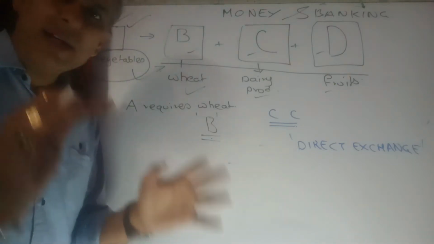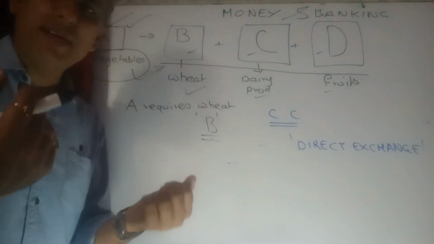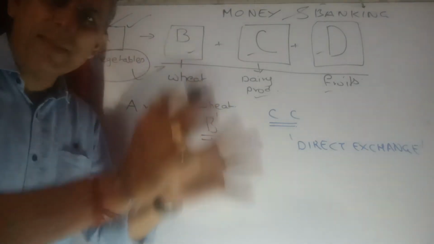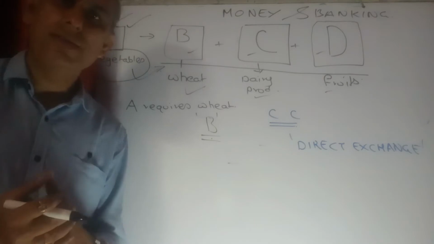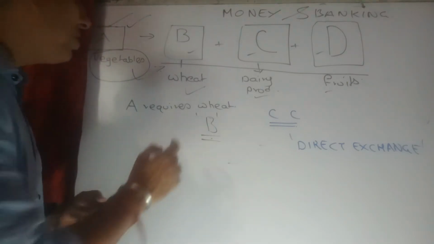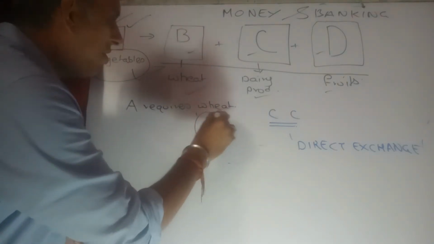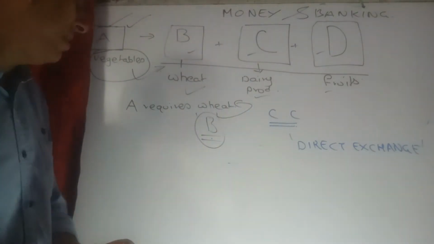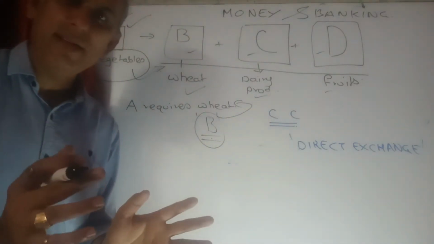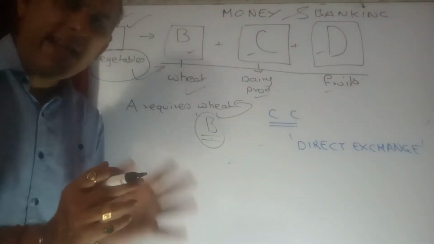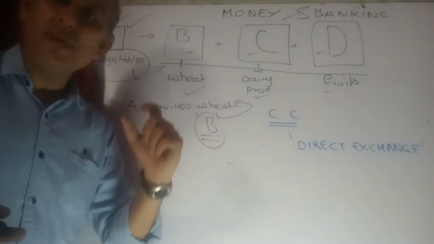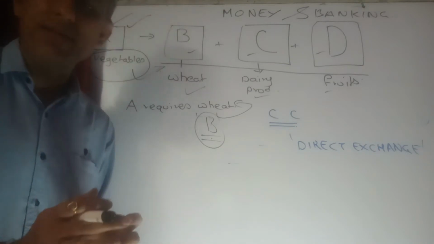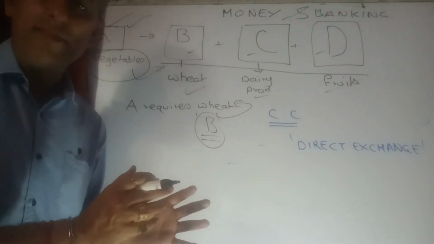Now, assume that A is absolutely done with vegetables. He wants something else as part of his daily requirement or daily consumption. So what he does is he approaches B for consumption of wheat. All right. Now, B has it in plenty. So A is trying to have a little bit of wheat along with the vegetables which he is consuming up till now.